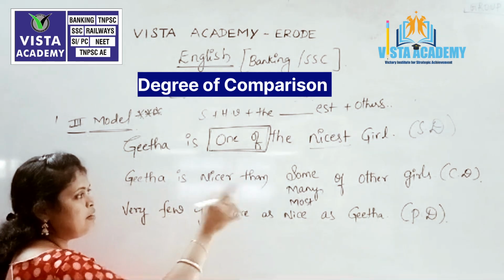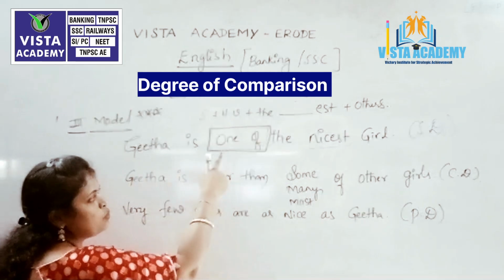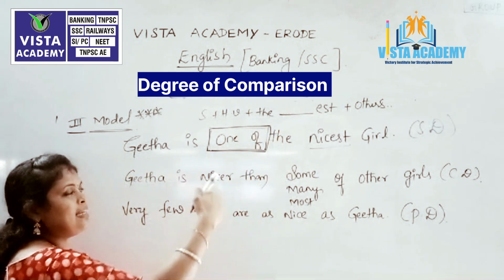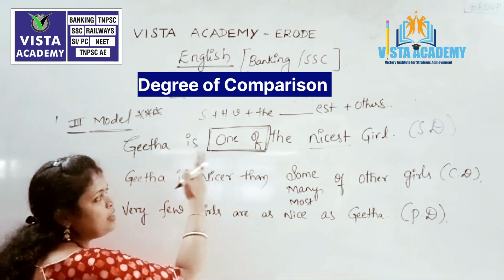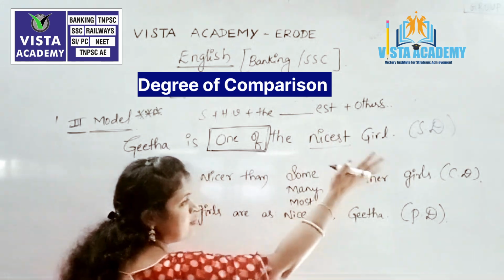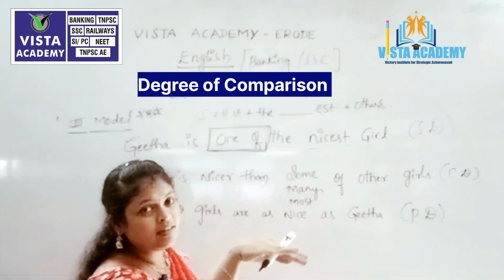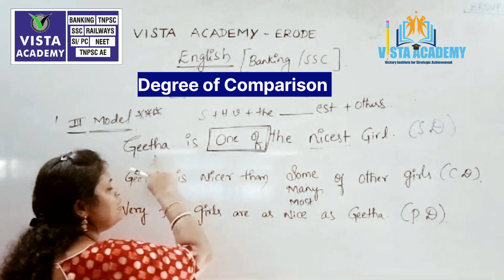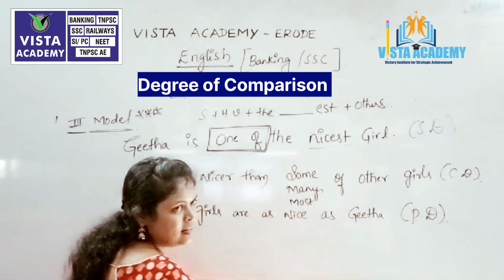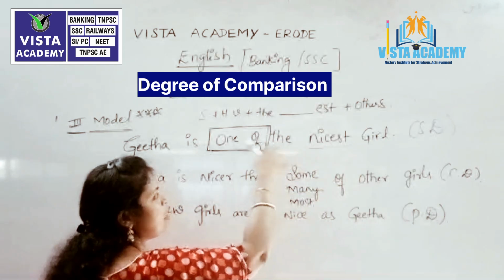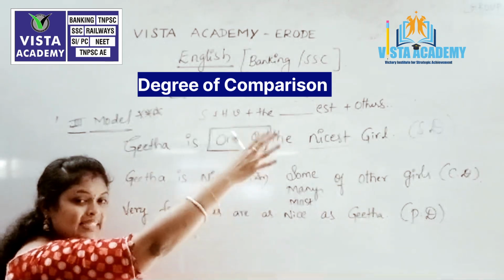If we are seeing our superlative degree with "Geeta is one of the" words, then it comes under the next set of model, that is, "Geeta is one of the nicest girls." From a group of girls, we are segregating one girl, that is Geeta, as the nicest girl. We just picked Geeta from a group of girls and we are saying she is one of the nicest girls.